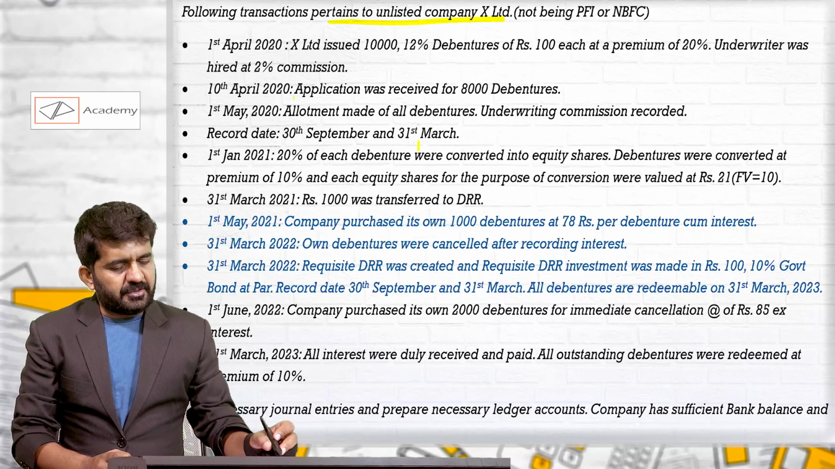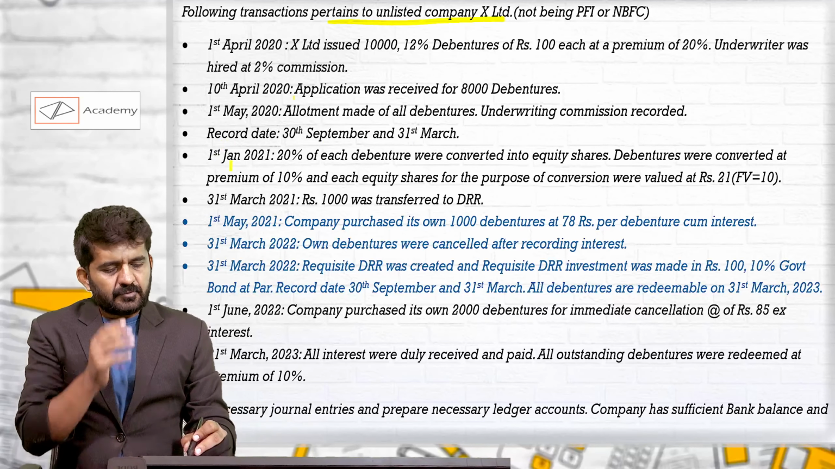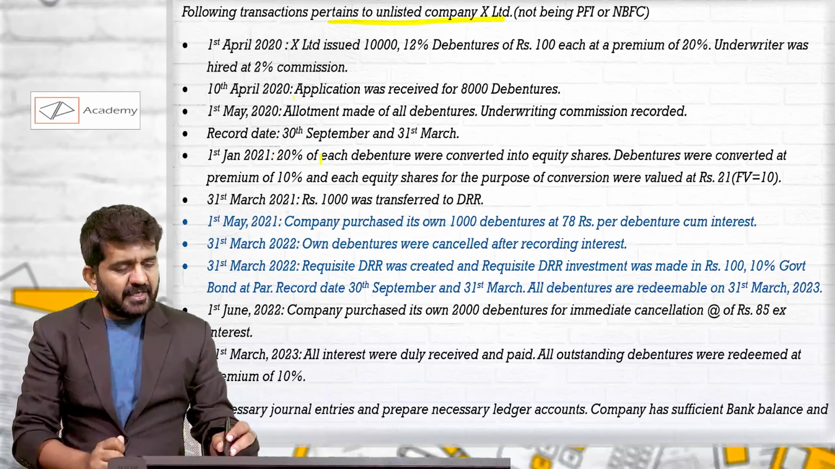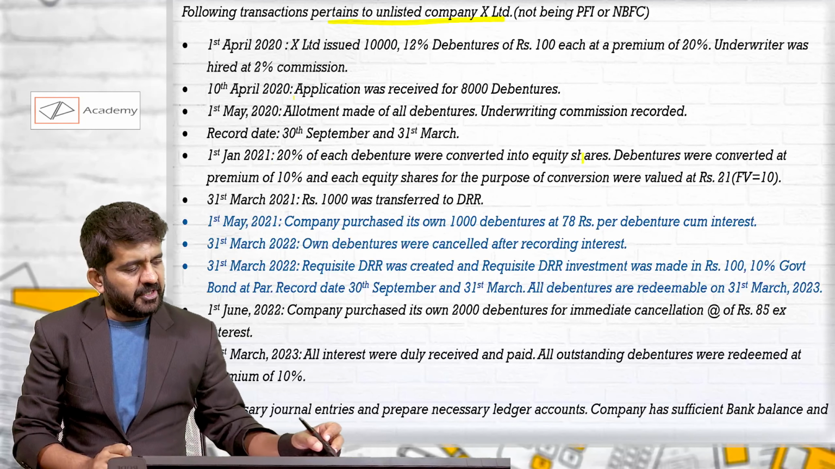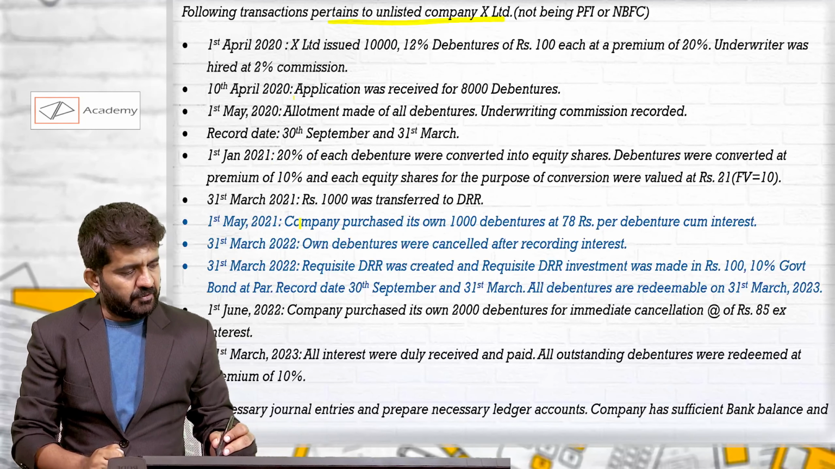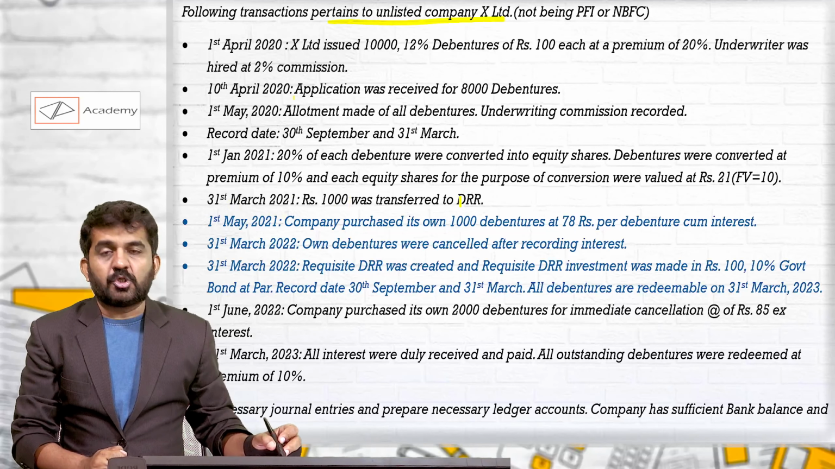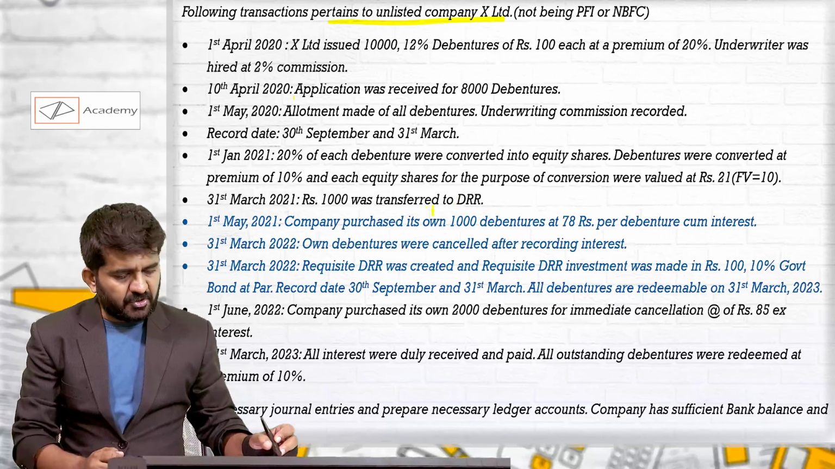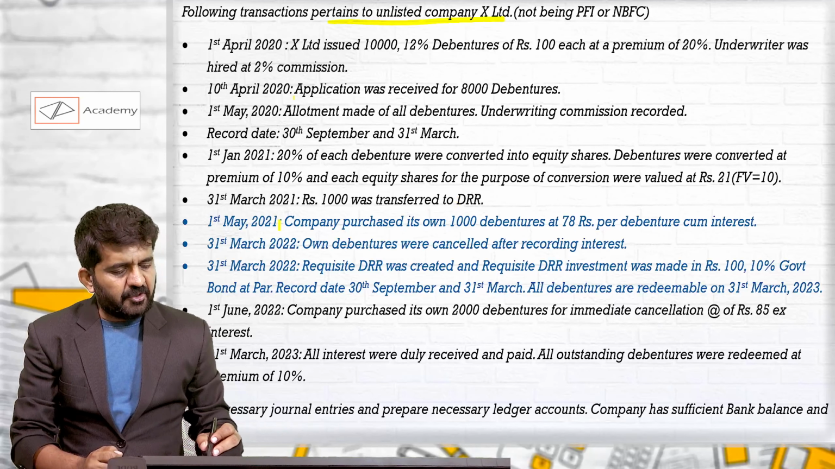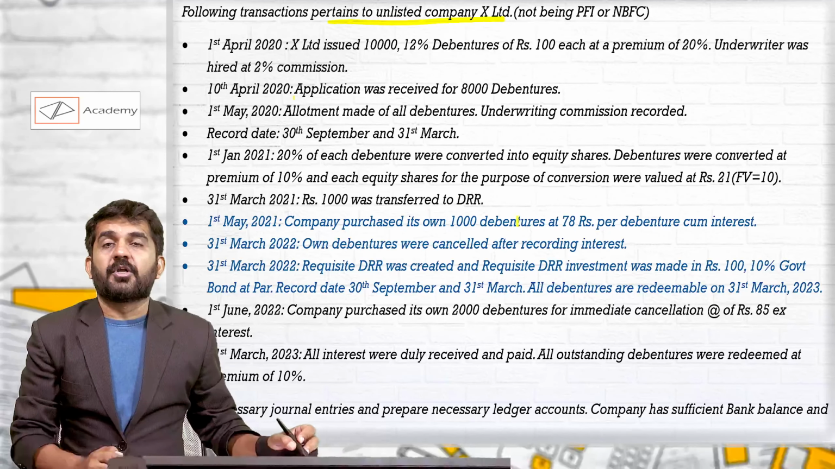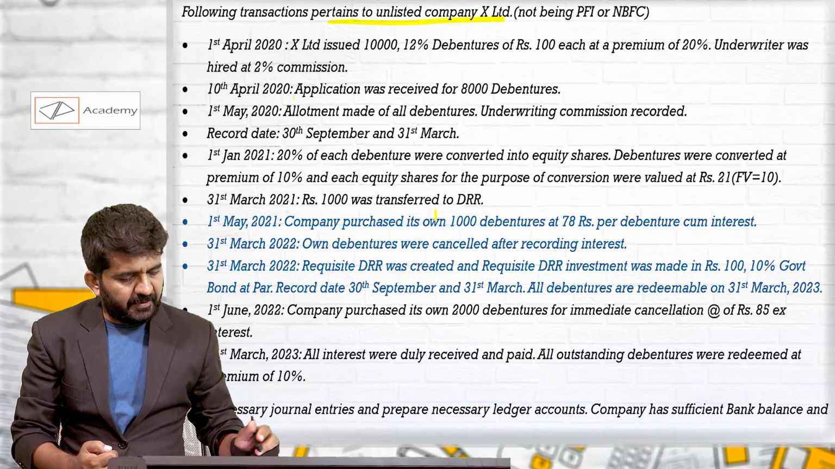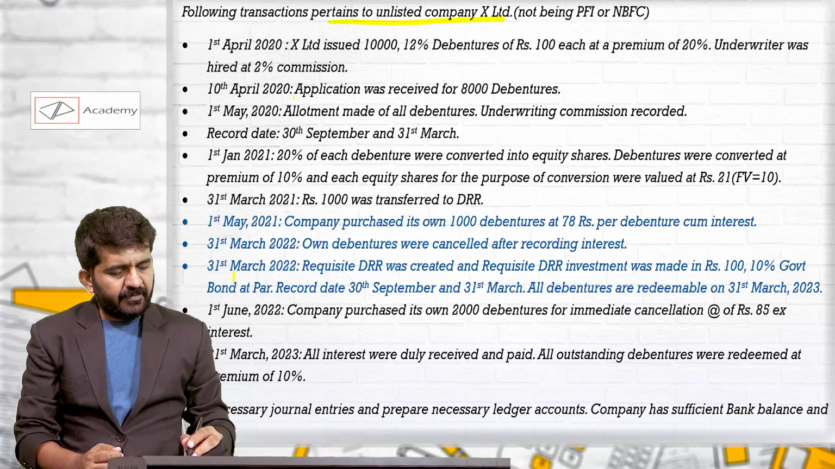Record dates are 30th September and 31st December. 1st April 2021, 20% of each debenture was converted into equity shares. So this point is of conversion. 31st March 2021, rupees 1,000 was transferred to DRR. This concept is of DRR. 1st May 2021, the company purchased its own debentures. So the concept of own debentures is also included in this question.